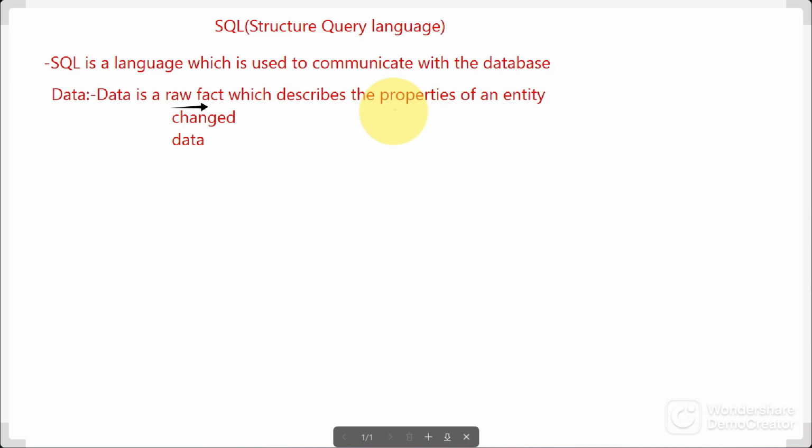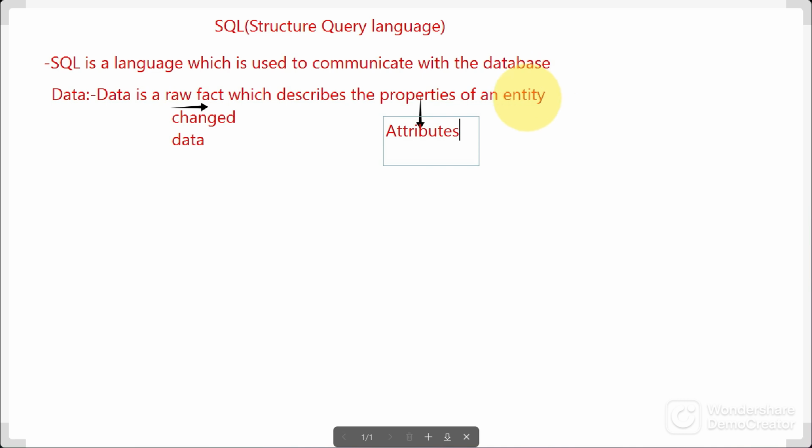So what are properties? Property is nothing but an attribute, or we can say properties.